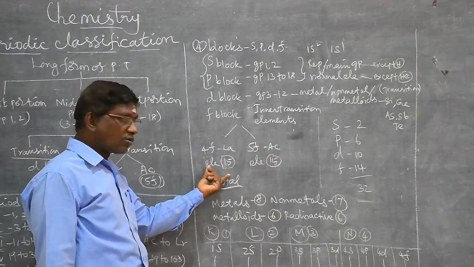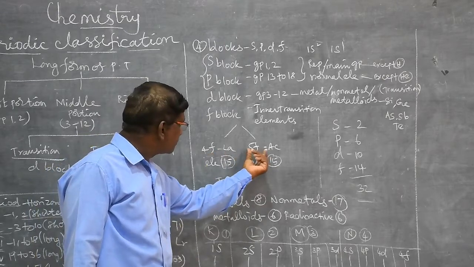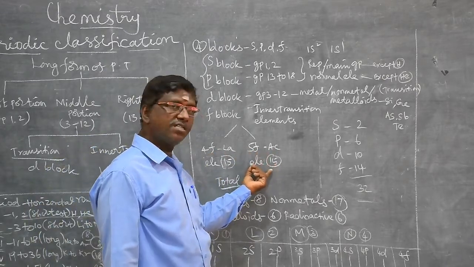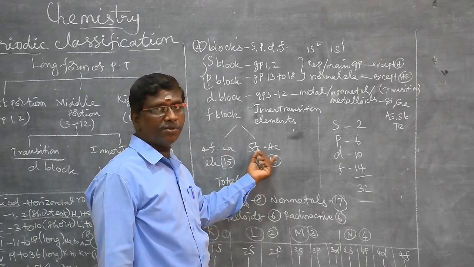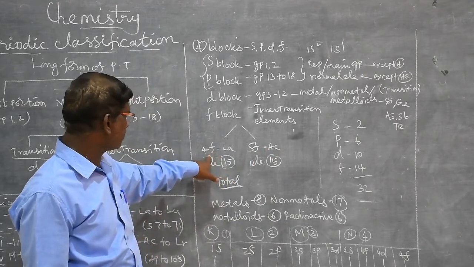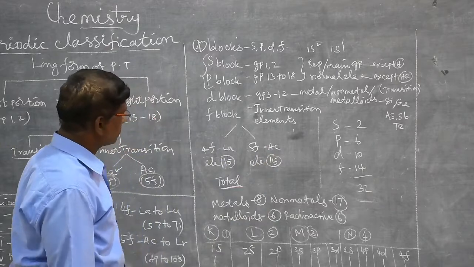The number of elements is totally 15 elements, lanthanum with 14 elements, as well as 5f actinium with 14 elements, totally 15 elements. So 4f block 15 elements, 5f 15 elements.